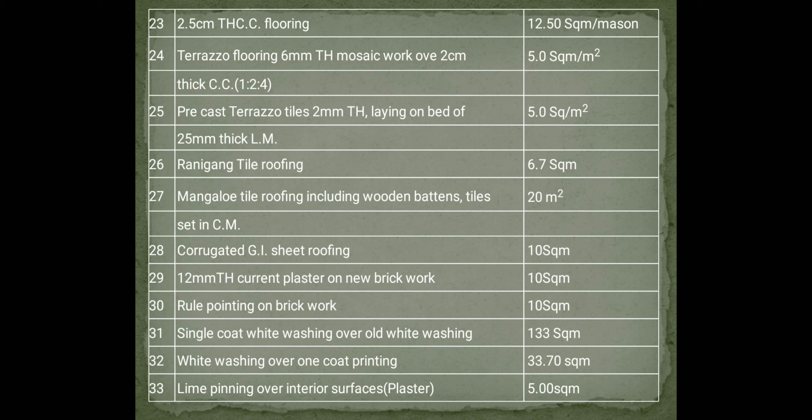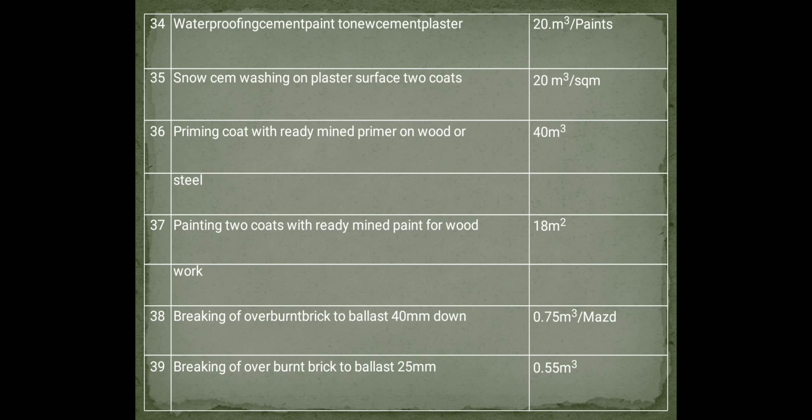Single coat whitewashing over old whitewashing is 133 square meter. Whitewashing over one coat of priming is 33.70 square meter. Lime punning over interior surfaces is 5 square meter. The last one, waterproofing cement paint done over cement plaster, is 20 square meter. Snowcem washing on plaster surface, 2 coats, is 20 square meter.